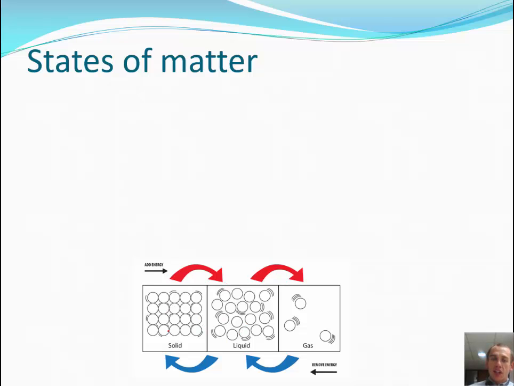So in a solid, we have particles that are basically lined up and they vibrate in place, but they don't shift in position. In liquids, they are close together. There's pretty strong attractions between the particles, but they are allowed to flow past each other. And in a gas, these things don't really have very much of an attraction. They're bouncing all over each other. These last two states are called fluids because they can freely flow.